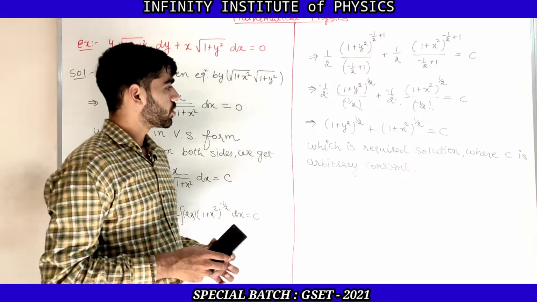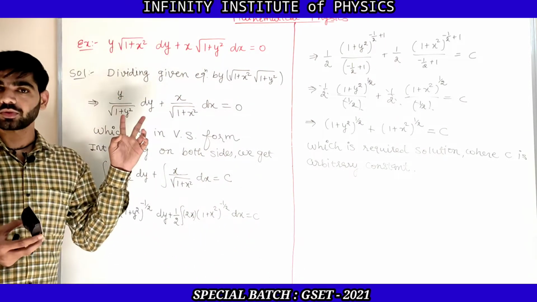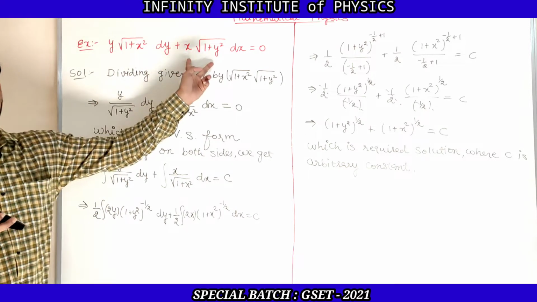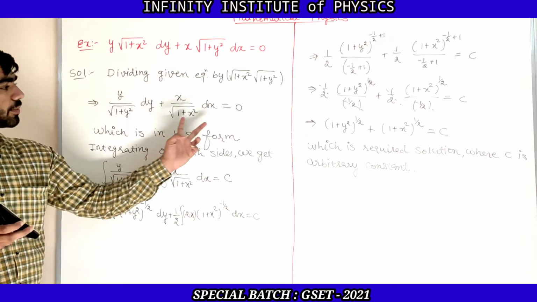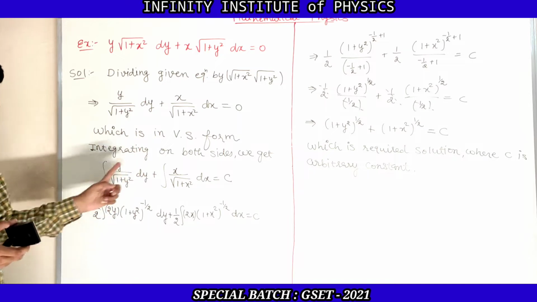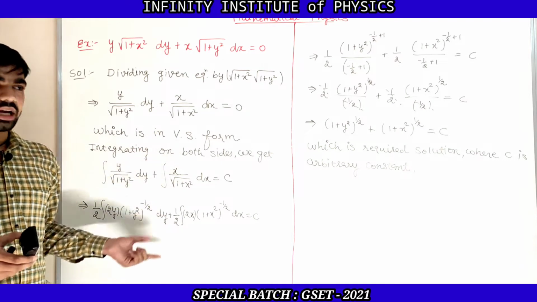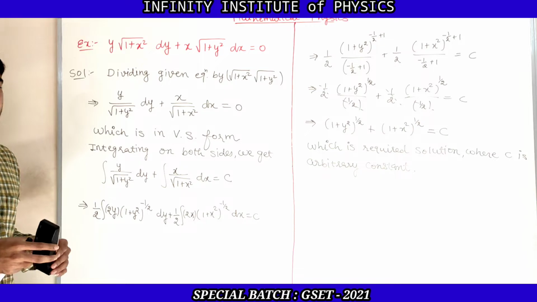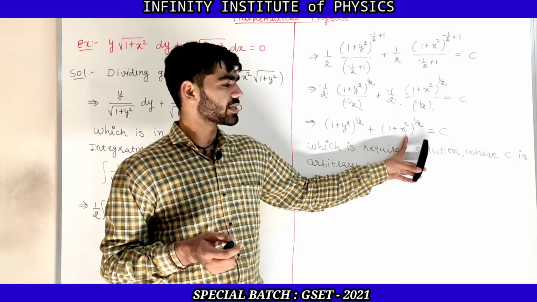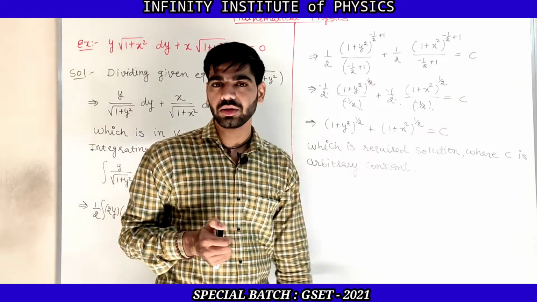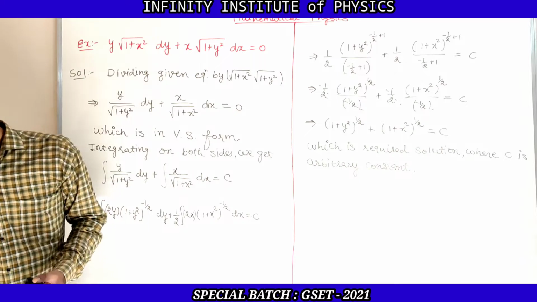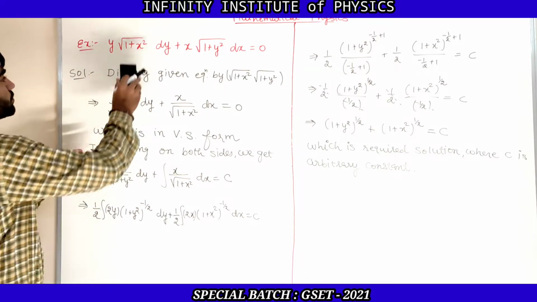Clear? So again I am repeating this example. What we have done, we have just converted the given equation in the form of M dx plus N dy is equal to 0, that means in variable separable form. Then we have just done integration and we have solved it, so the final answer will be (1 plus y square) raised to 1 by 2 plus (1 plus x square) raised to 1 by 2 is equal to c. That's simple. Clear?